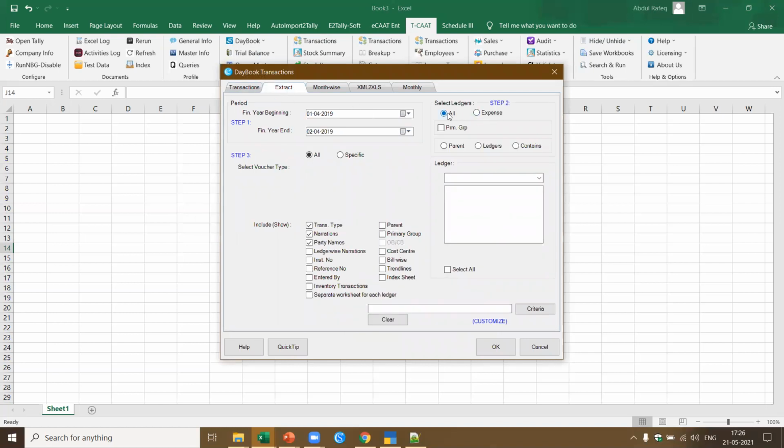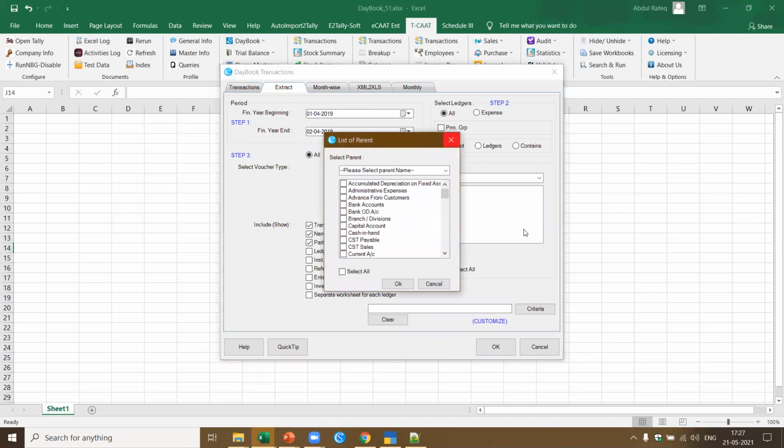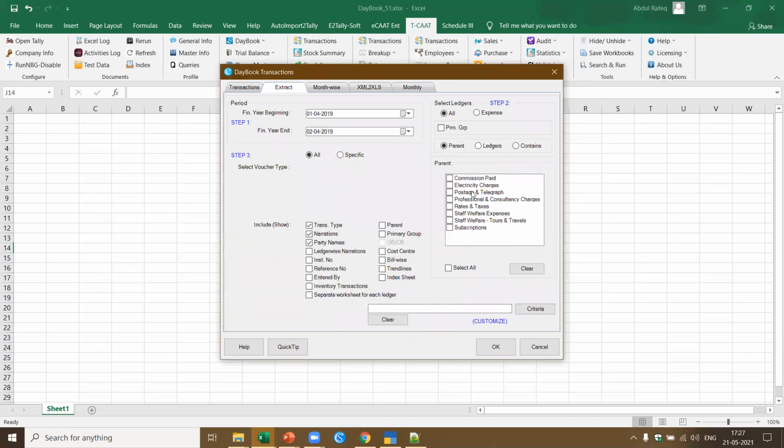I can extract all the ledgers, or extract only expense ledgers, or I can extract as per the primary group or the parent. When I click on the parent, all the parents available would be available here, from which I can select. Let's say I pick up administrative expenses. All the ledgers under administrative expenses will be shown, and I can select which I want, or I can select everything and export this in one go.